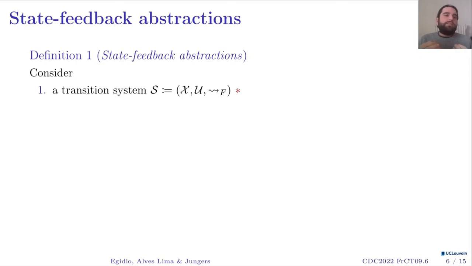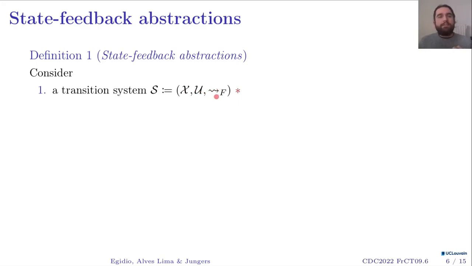And to define state feedback abstractions, first I will define a transition system for my piecewise-affine system that I presented in the previous slide. So I will call this system S. This is going to be my concrete system, and it will be defined by this tuple. So X is going to be its state space. It can be a bounded state space. U is going to be the input space. It can also be a bounded one.